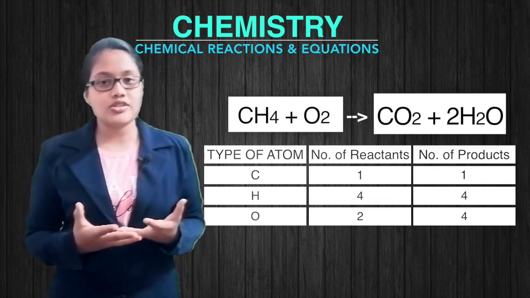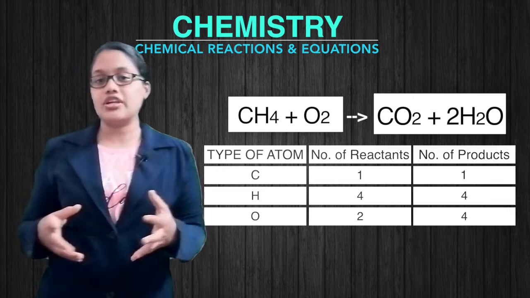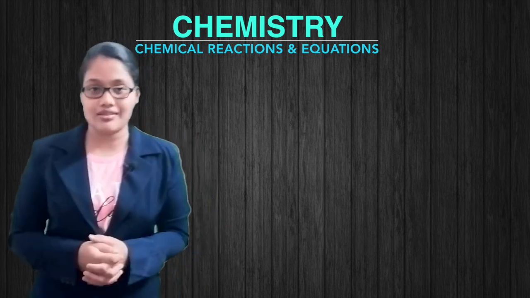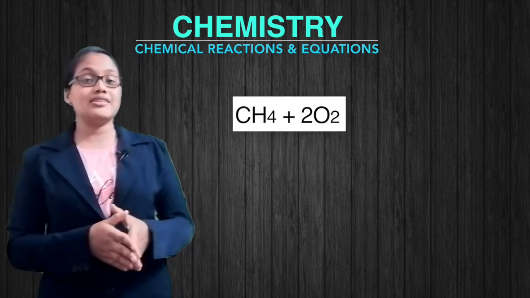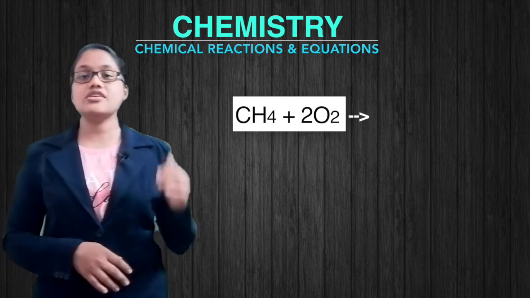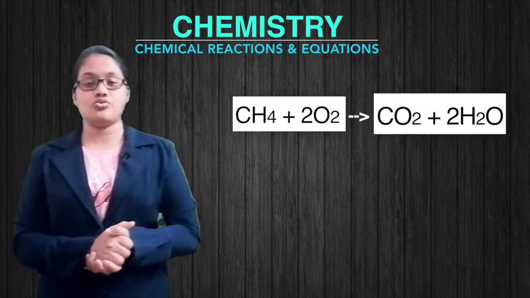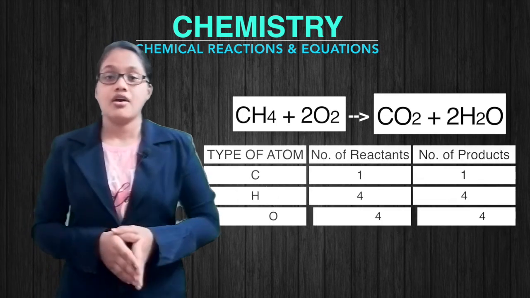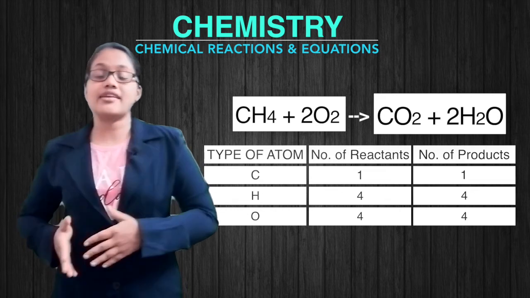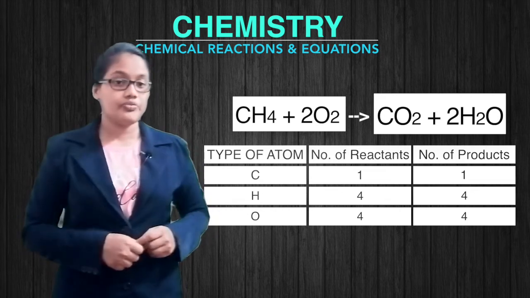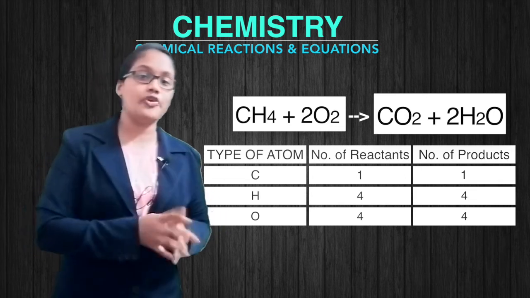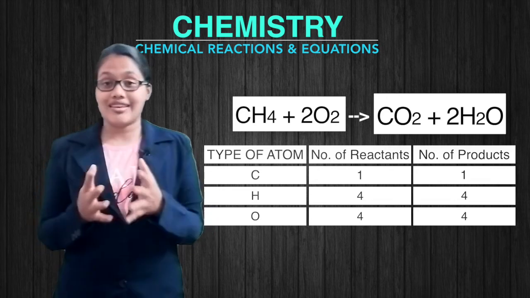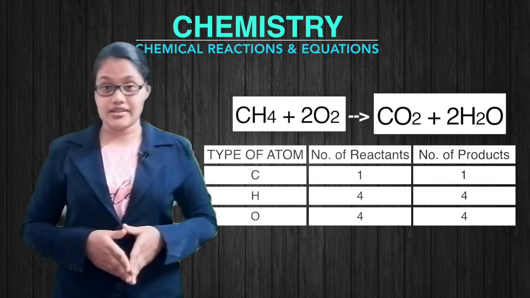That can be balanced by putting a 2 on the reactant side. Let's see what happens to the equation then. CH4 plus 2O2 gives CO2 plus 2H2O. Let's count the number of atoms again. We have the number of carbon atoms on both the reactant and product sides as 1, the hydrogen atoms will become 4, and the oxygen atoms will also become 4. So now the chemical equation is balanced.